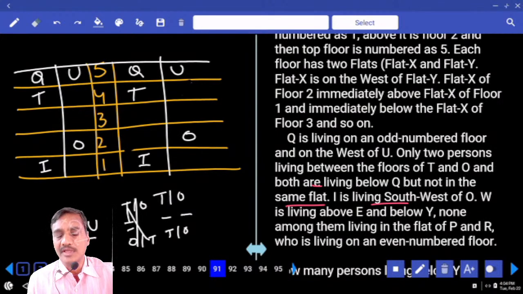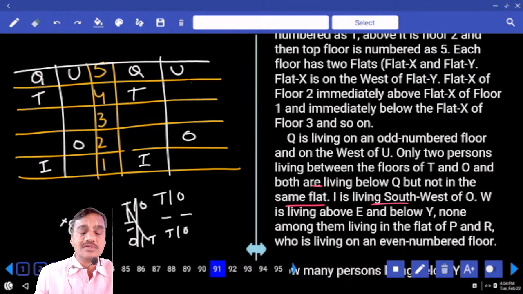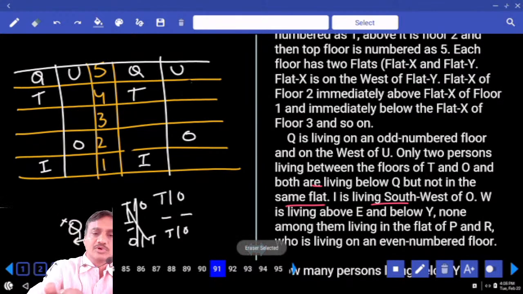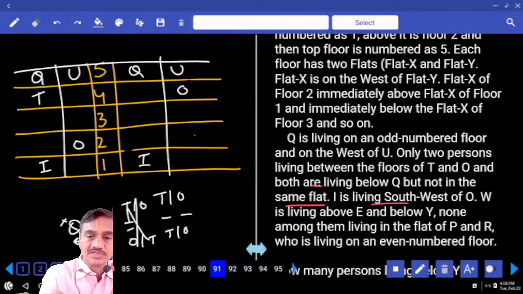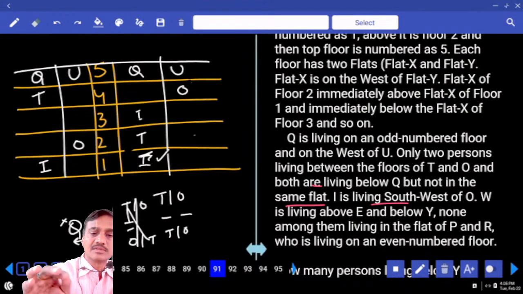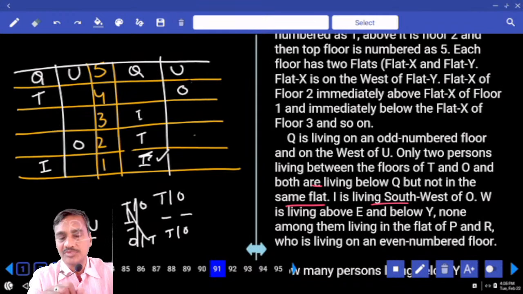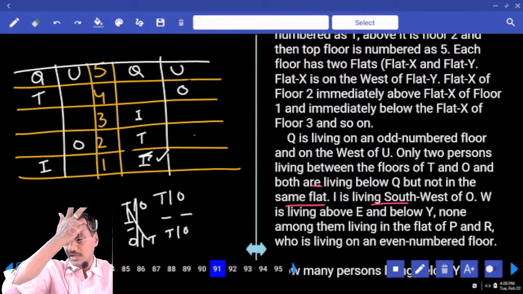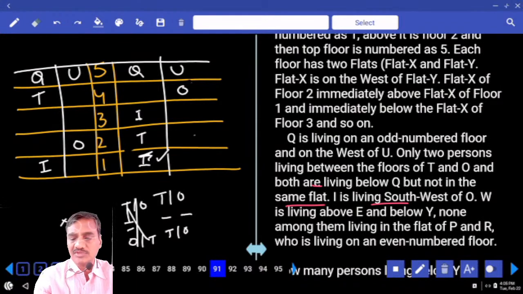And both T and O are not living in the same flat. Now T and O are together. Then if O is here, then T will be here. And if O is here, I can be here, or I can be here, or I can be here. Isn't it? How many possibilities do we have? 2 possibilities.